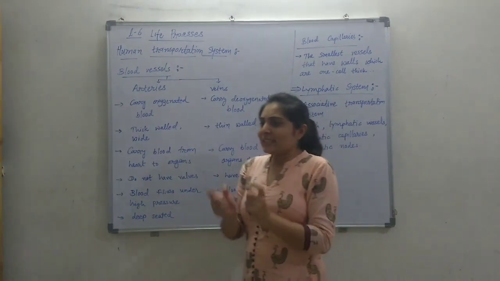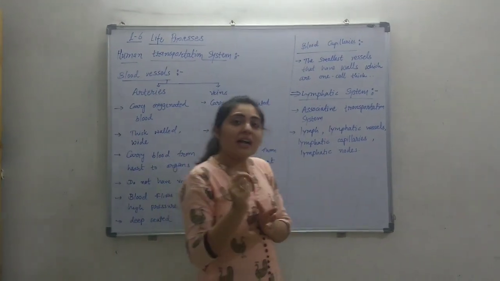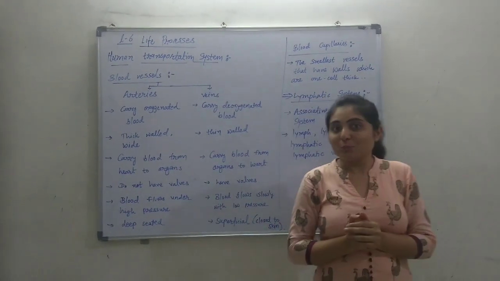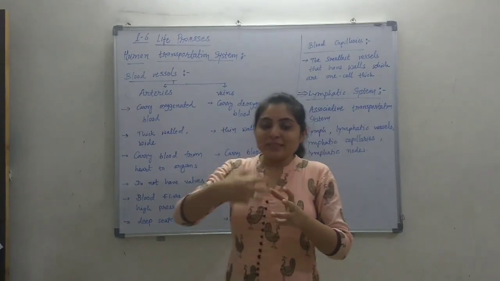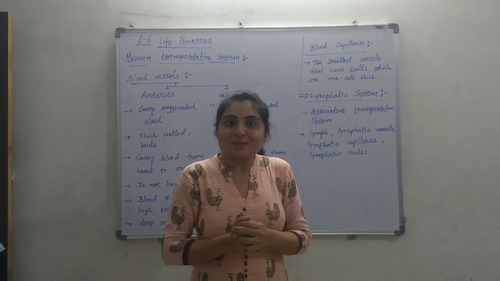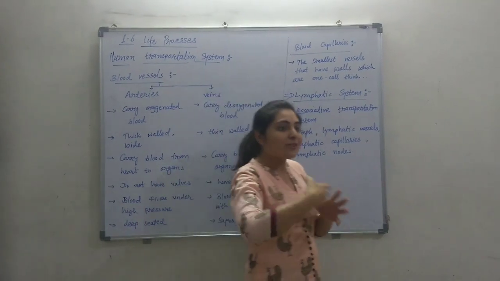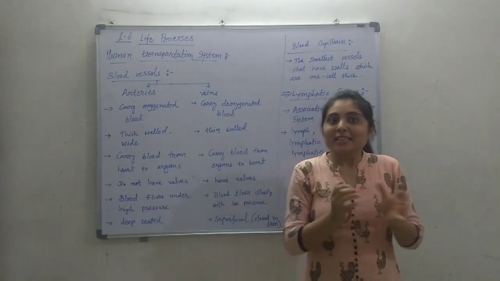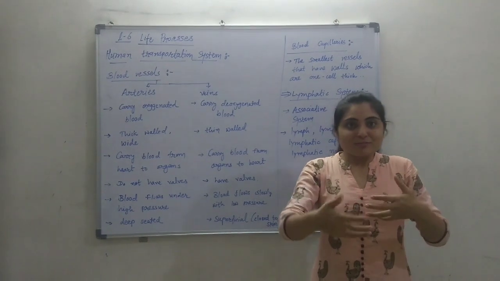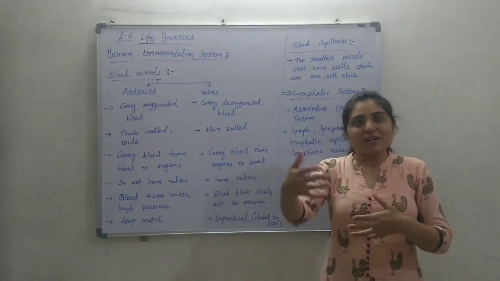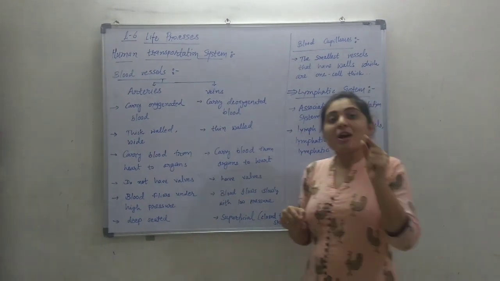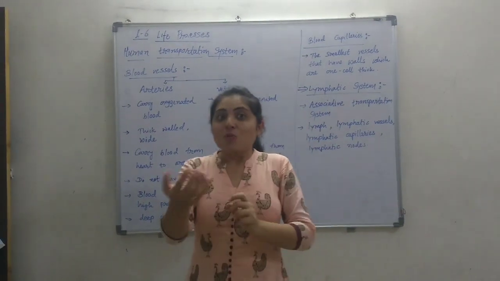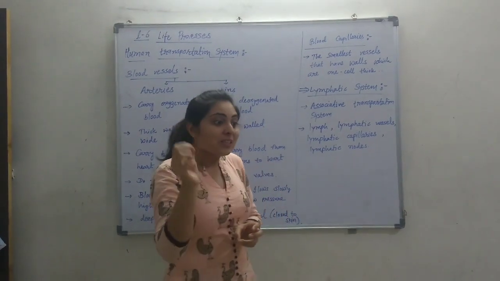It is said that every day the heart pumps 20 liters of blood. This 20 liters of blood reaches each and every organ after giving oxygen and taking carbon dioxide. When it comes back through the veins into the heart as deoxygenated blood, only 17 liters come through the veins.